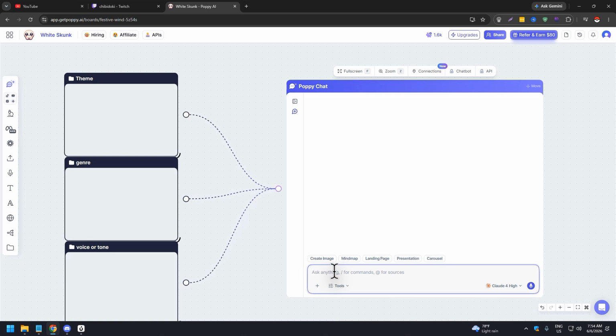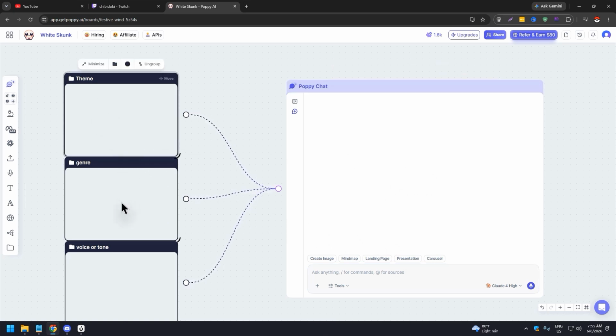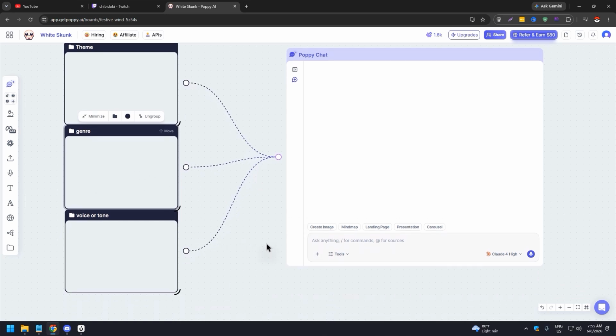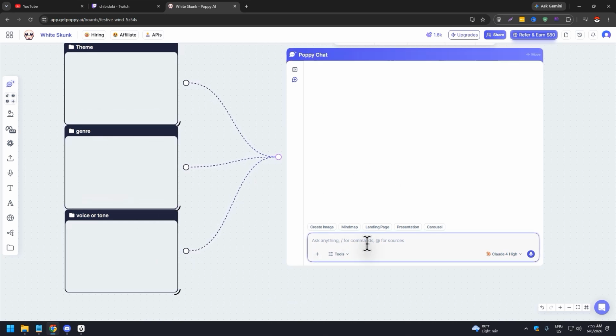You're going to say something along the lines of, I want you to analyze and train on the contents of the theme group because I want to create a story with you, right? After that, it's going to train itself. It's going to analyze the contents of this group. Then you're going to say, next prompt, I want you to analyze the genre in the genre group, right? And then it's going to do that, training itself using these. And lastly, I want you to analyze the contents of the voice or tone group because that's how I want the narrative, the writing to be, or similar to that, right?